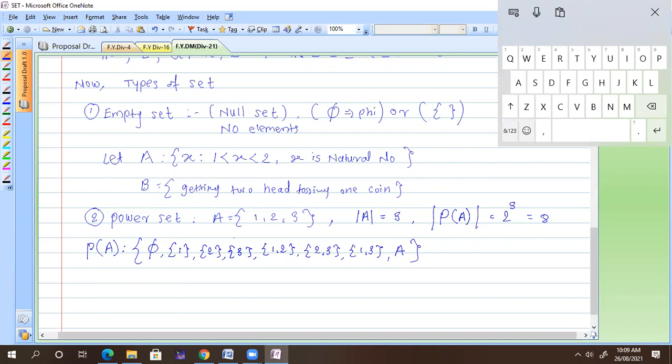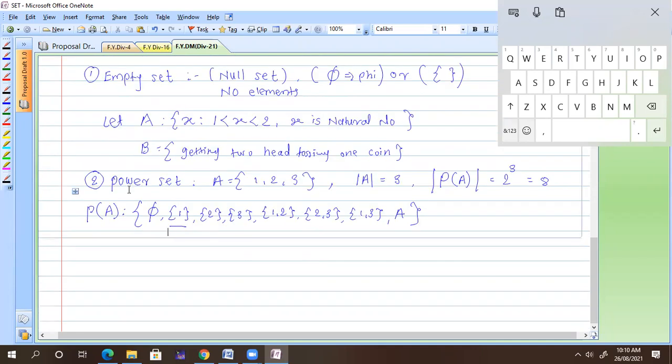Power set is nothing but the collection of all subsets. And when I talk about subsets, you should write down in that way. Don't write singleton 1, only 1, 2, 3. It is a subset. So this is also a set. These all are sets. The empty set is a set, singleton 1 is a set, 2 is a set, 3 is a set. All are sets. Clear? So we may have a question like that in an MCQ.